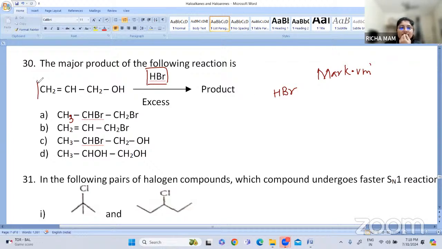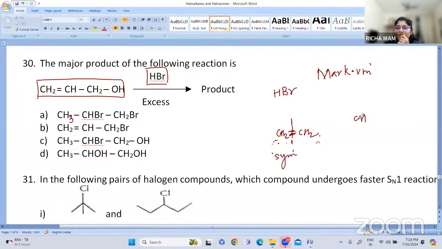You can see there is an unsymmetrical alkene. Symmetrical means the double bond is between two similar atoms, so on either side of the double bond the number of atoms is the same. Unsymmetrical means on either side of the double bond the carbon atoms are not similar.